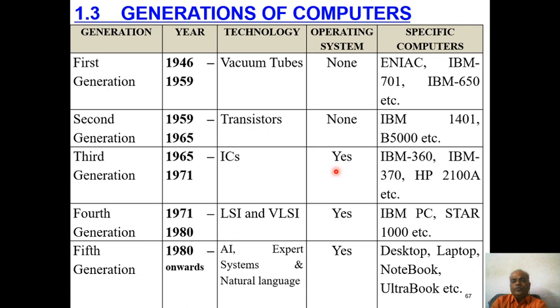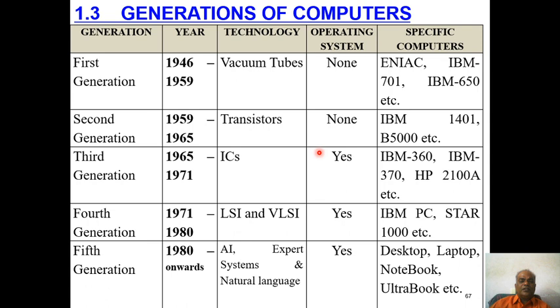HP, Hewlett Packard, HP 2100A. So here, OS means operating systems. IBM as well as HP developed their own operating systems to make use of their computer systems. Later we'll come to what an operating system is and what its functionalities are. Don't worry about that. So in the third generation, operating systems were introduced for the first time.